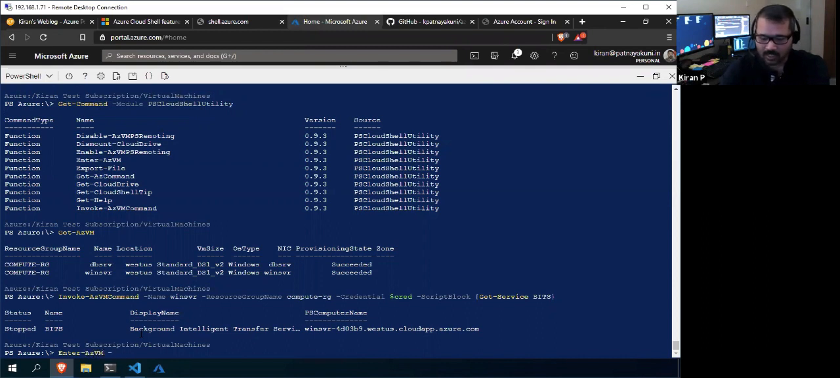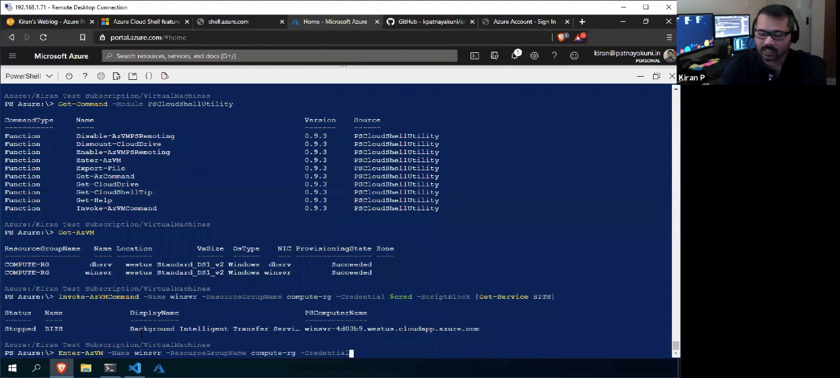correct? So I have to give the name of the VM, WinSVR, and the resource group name is Compute-RG, and the credentials. See, credentials are mandatory because you are not connecting within a domain. You are outside of the domain.